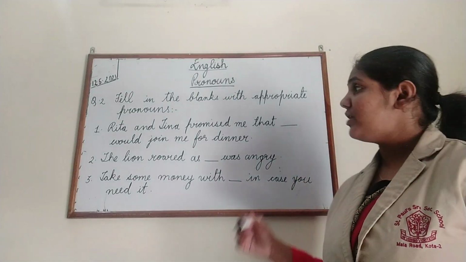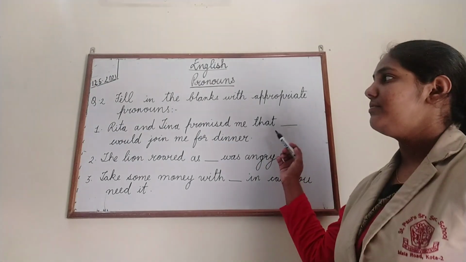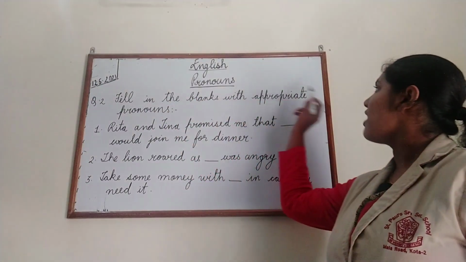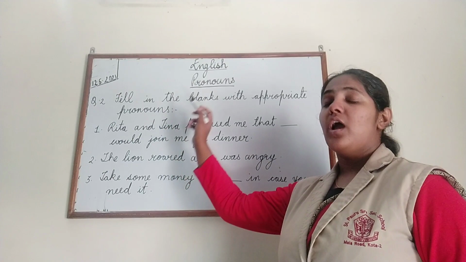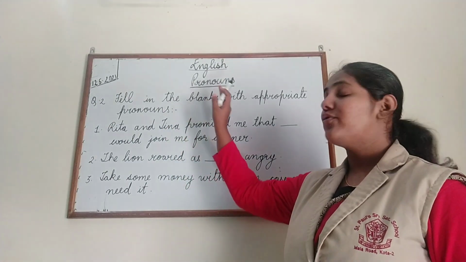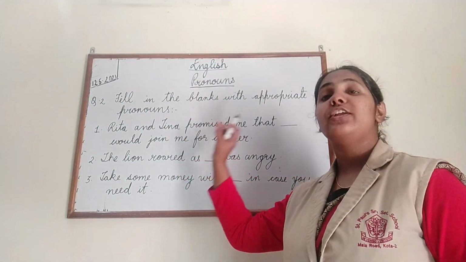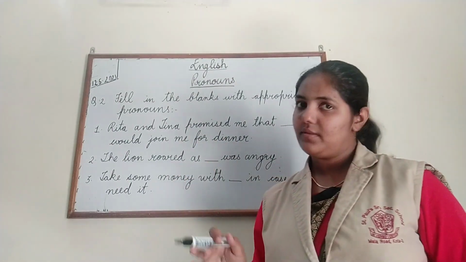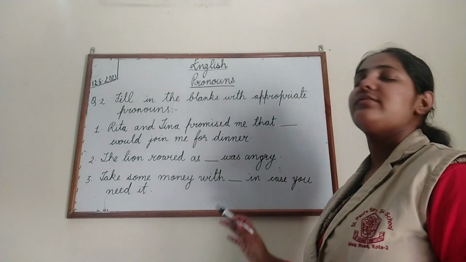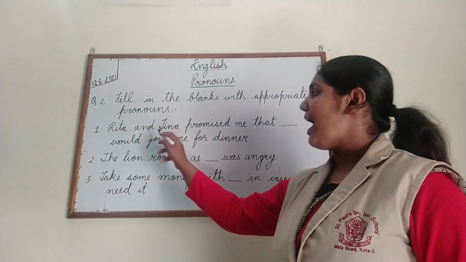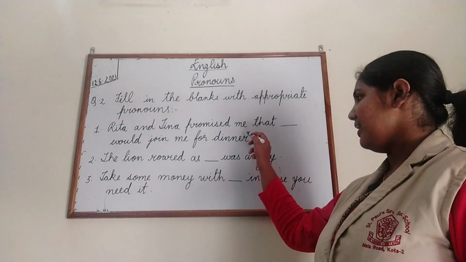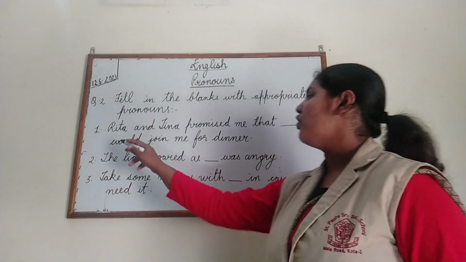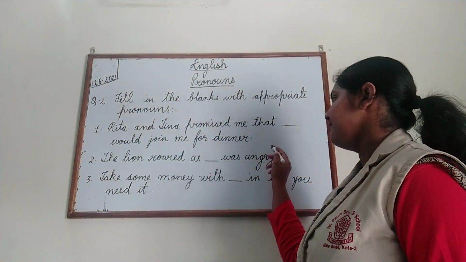Okay, children. So now we will do the next question. Fill in the blanks with appropriate pronouns. What you have to do, children, is read the sentence and fill in the correct pronouns according to it. Let us read the first sentence. Rita and Tina promised me that Dash would join me for dinner.